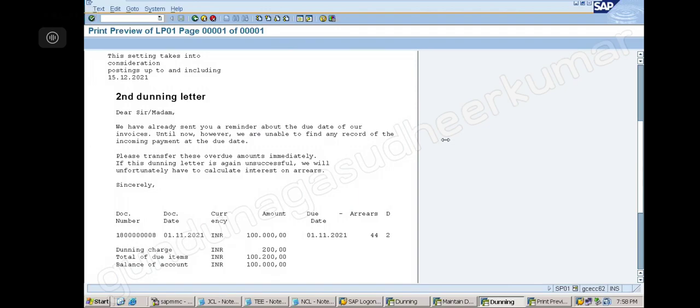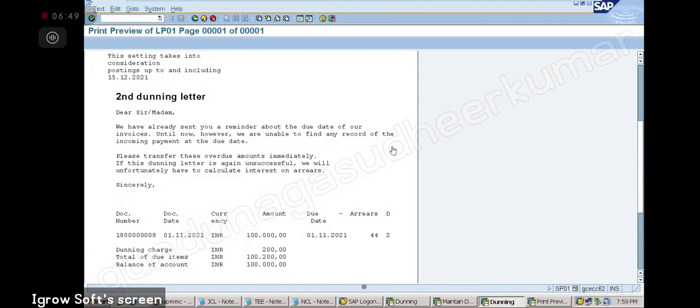Is there any connection for OBV1 and this running process? Because for me, in OBV1, I couldn't give the account number. No, that is not at all related. This is just a correspondence. As I told you, it is not at all linked to F5. No accounting entry is posted because of dunning. So it is not connected with F5. This is just for the generation of the letter. Okay.